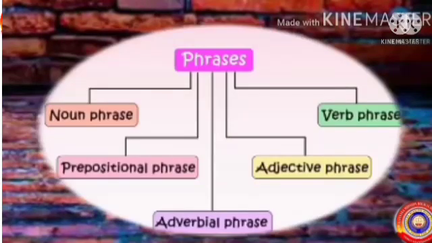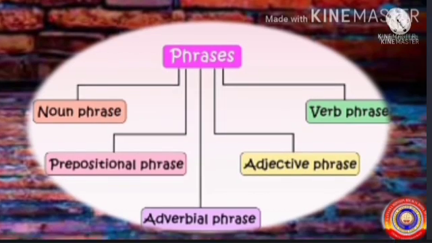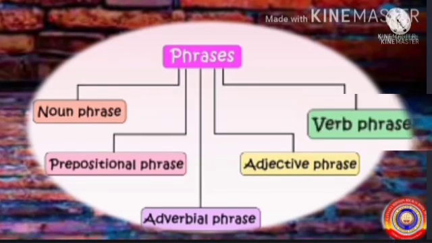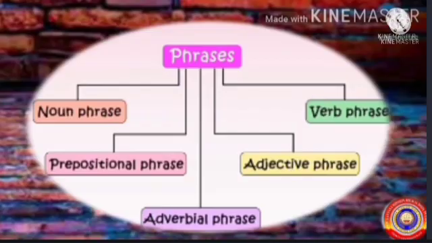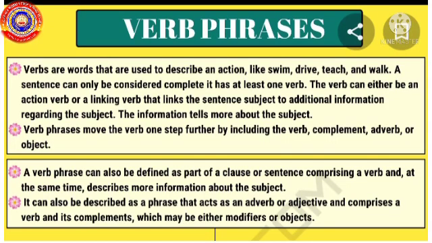A phrase can be divided as noun phrase, verb phrase, prepositional phrase, adjective phrase and adverbial phrase. Now we are going to discuss verb phrase. Verbs are words that are used to describe an action like swim, drive, teach and walk. A sentence can only be considered complete if it has at least one verb.